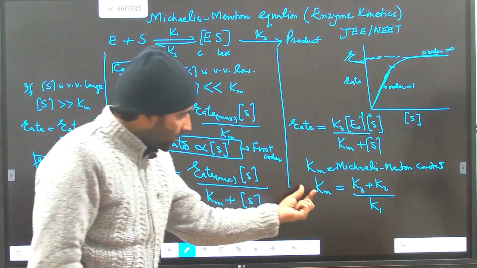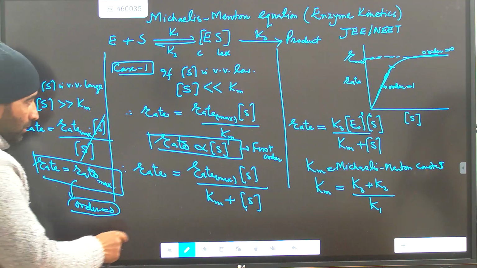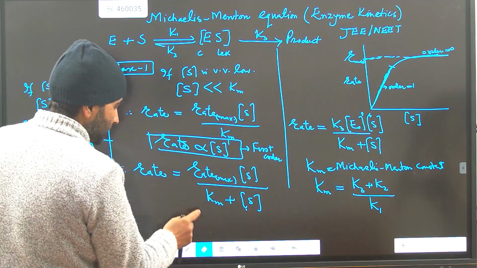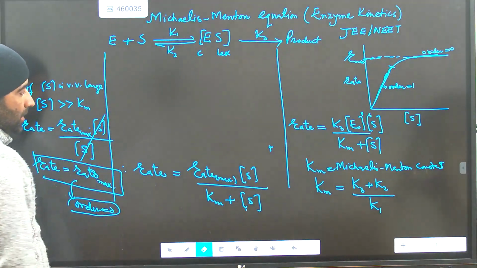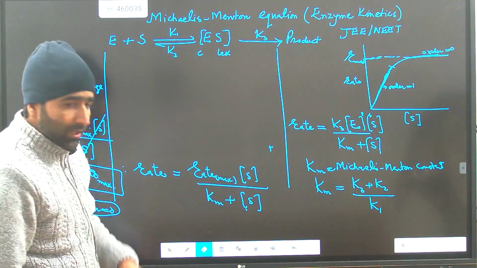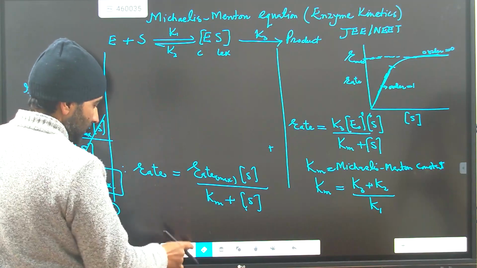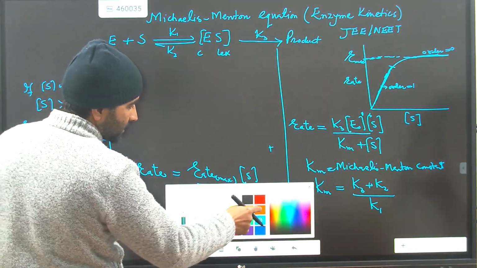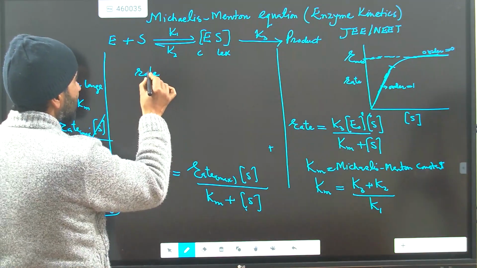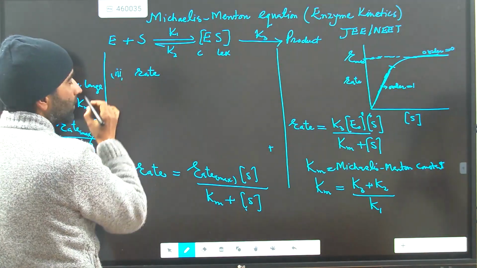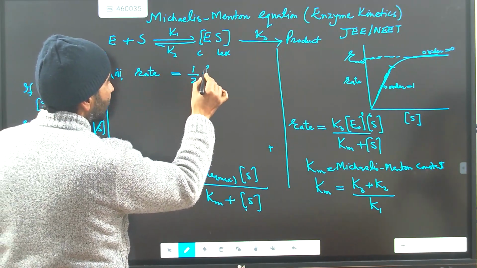Now what is the nature of this Km basically? This is another important conclusion. I will delete this portion. I will again delete this portion. See, what is the definition of this Km? If you take another case, case number 3, if you take rate is equal to 1/2 of rate max.